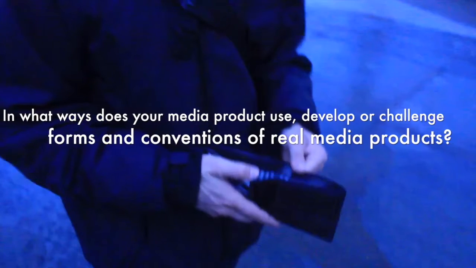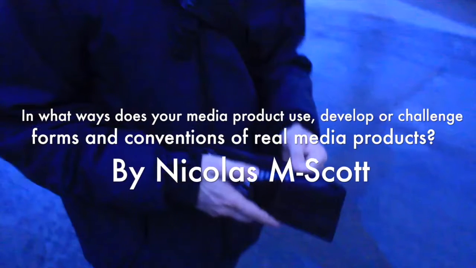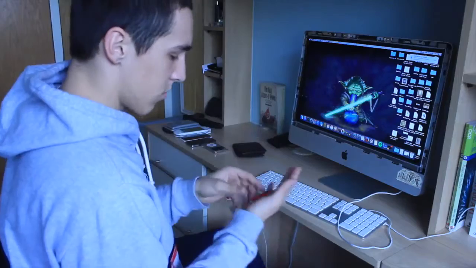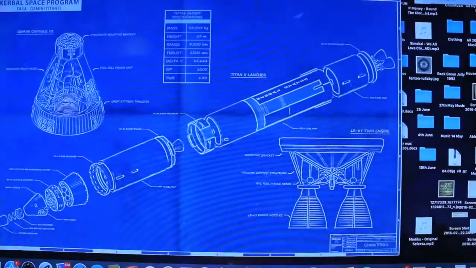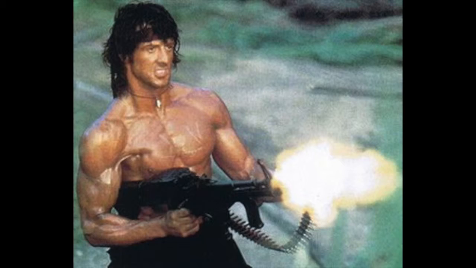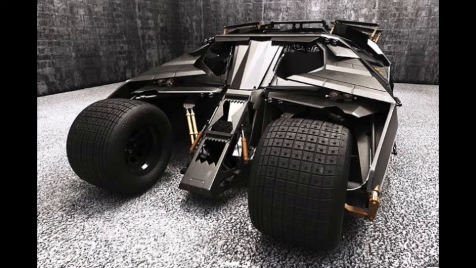In what ways does your media product use, develop, or challenge forms and conventions of real media products? The ways in which our media product developed and or challenged forms and conventions of real media products was through the genre action, which is notoriously known for gunfights, missions waiting to be completed, high-tech machinery, and a cat and